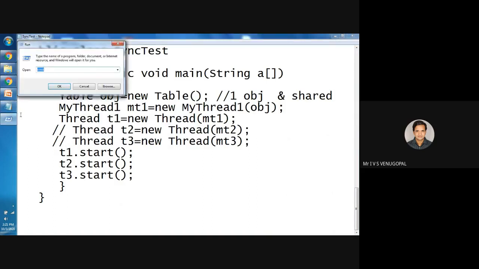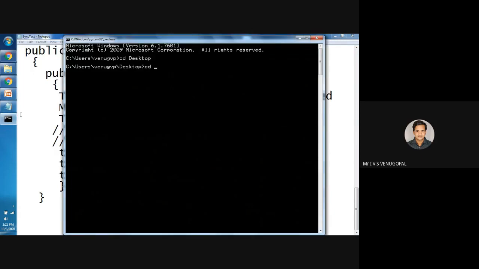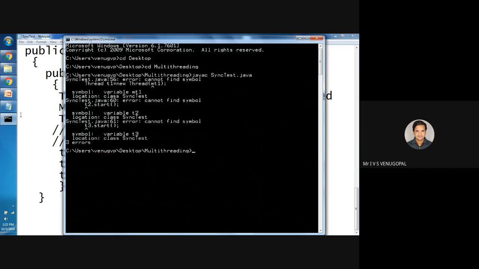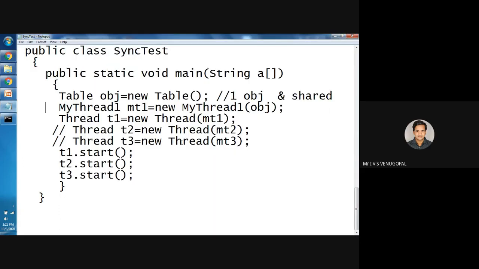Again I'll open command prompt, multithreading, cd, javac SyncTest.java. Thread t1 equal to, cannot find symbol. It is going like that.